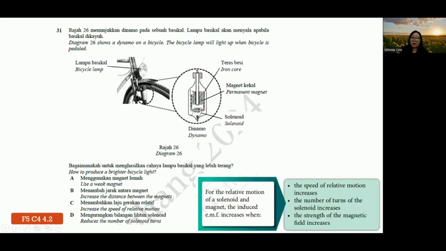Okay, so based on the idea, either you increase the speed, you increase the number of turns, or you increase the strength of magnets. So A, use a weak magnet, not correct. Increase the distance between the magnets, also not correct. Increase the speed, yes. Reduce the number of turns, wrong, okay? So the answer for this one is C.